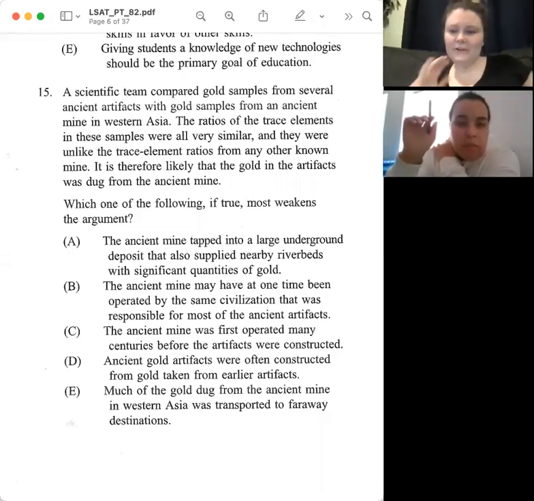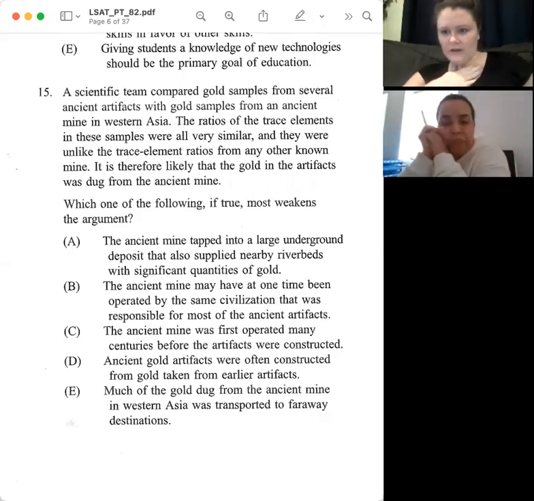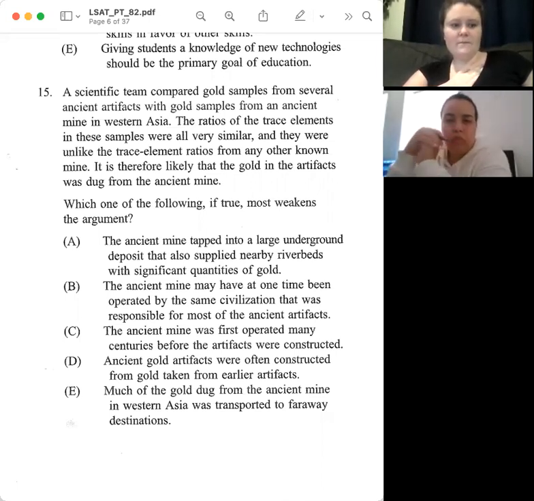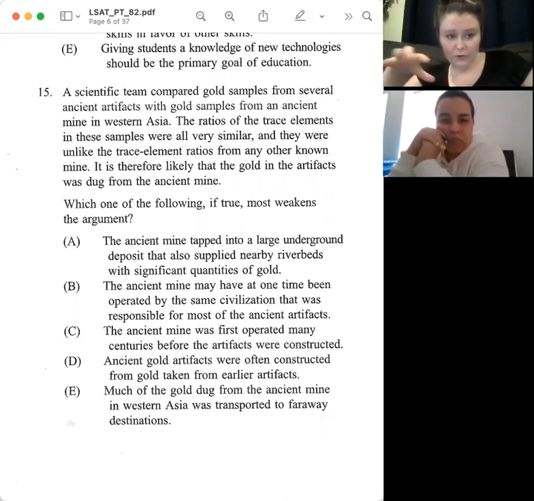Okay, so I'm going to read this one to you so you can hear how I would read. A scientific team compared gold samples from several ancient artifacts with gold samples from an ancient mine in Western Asia. Okay, so we're comparing these gold samples from artifacts and from an ancient mine. The ratios of the trace elements in these samples were all very similar, and they were unlike the trace element ratios from any other known mine.